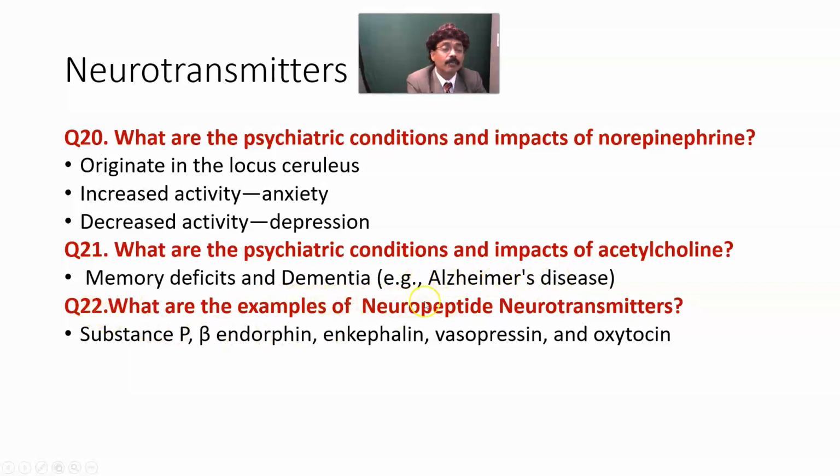What are examples of neuropeptide neurotransmitters? Substance P, endorphin, enkephalin, vasopressin, and oxytocin. We have a lot of other hormones that we have not covered, like nitric oxide, carbon monoxide, and ADP. Those are also neurotransmitters.